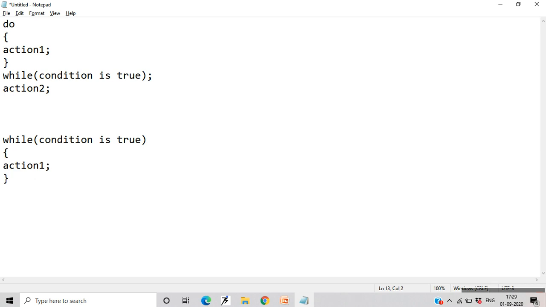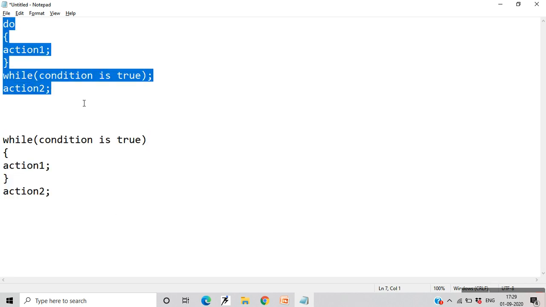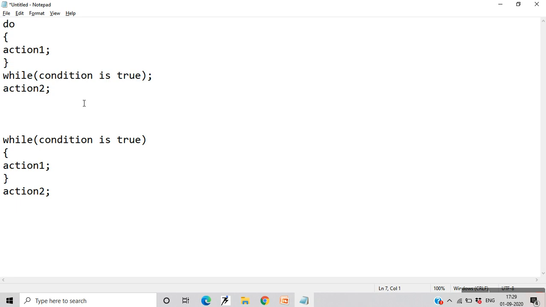This is the syntax for the while statement, and this is the syntax for the do while statement, right? The difference between the two, syntactically, is that the while statement does not have a semicolon after it, whereas the do while statement has a semicolon after it. Okay, the do while statement is an exit controlled loop.